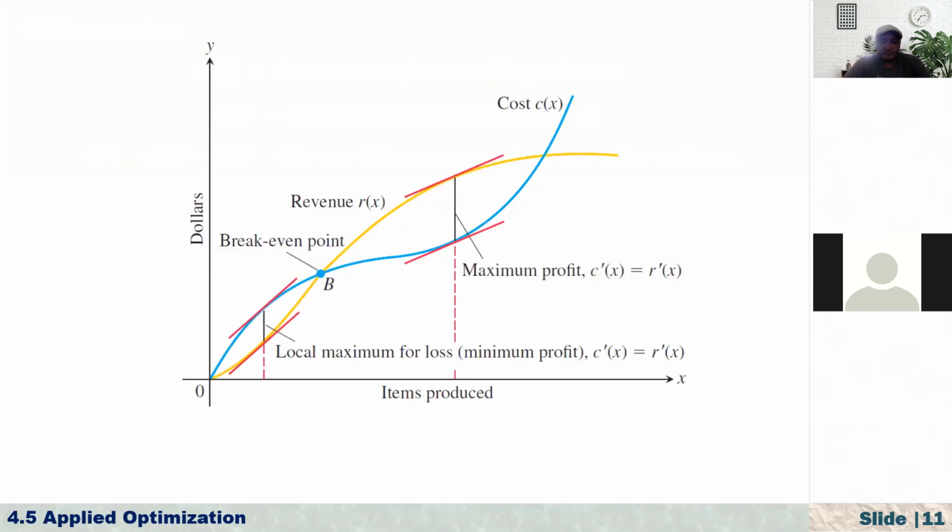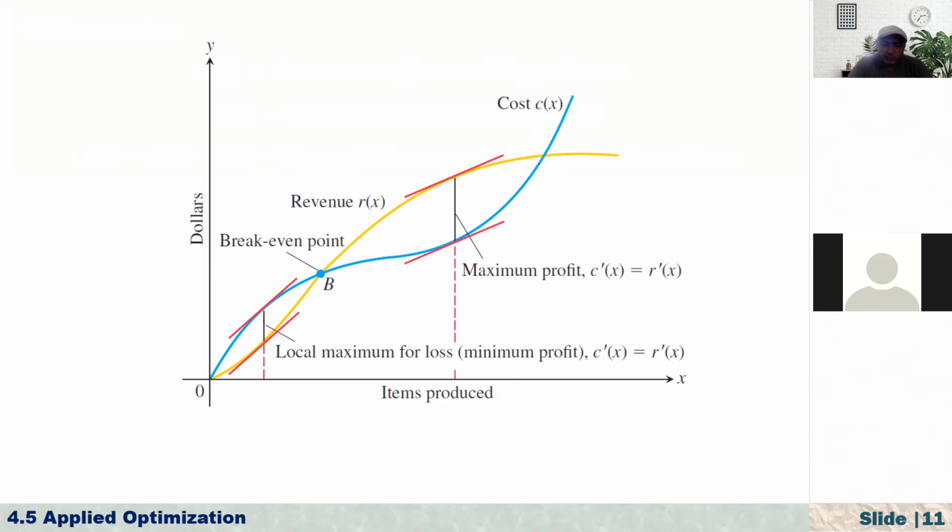So why is this so? Because if you look at this graph, suppose that here we have the x-axis and y-axis. This x represents the number of items produced, and this y, let's say, is the revenue function. Here we have this blue line, the cost function, and this yellow line is the revenue function.